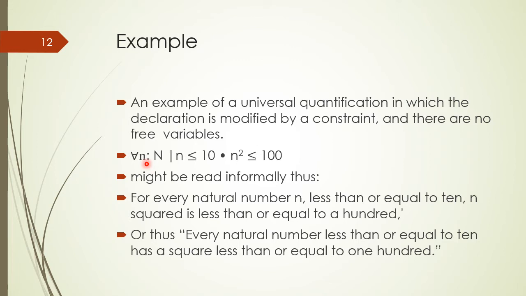The answer is that it is true, because there is a constraint on the domain and we consider only the first 10 values in the domain including 0, and the squares of these values are less than or equal to 100. Therefore all the values satisfying the constraint satisfy the predicate, so the truth value of the universal quantified statement is true.